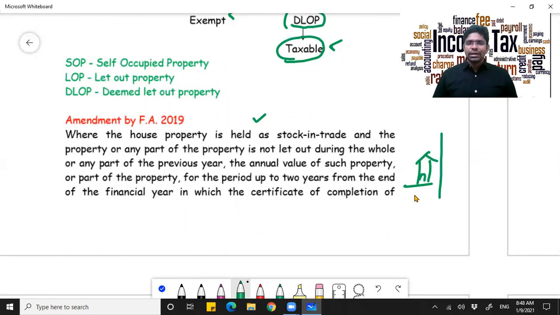after completion, you'll receive something called a completion certificate. What is this completion certificate? A completion certificate is a legal document. Once you receive it, it will tell you that you have constructed as per the approved plan.